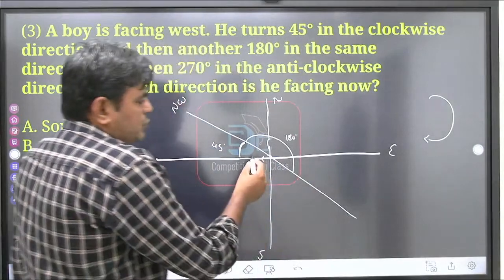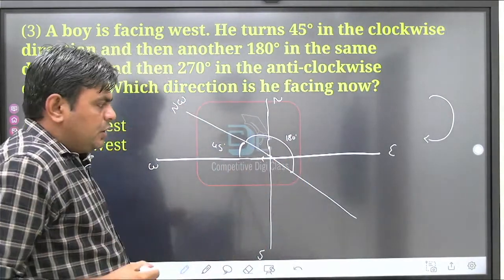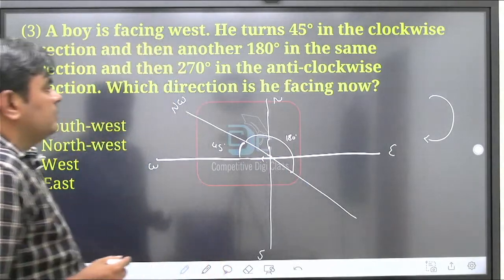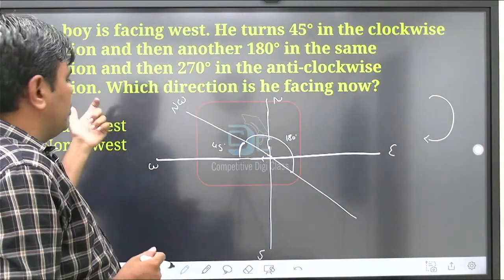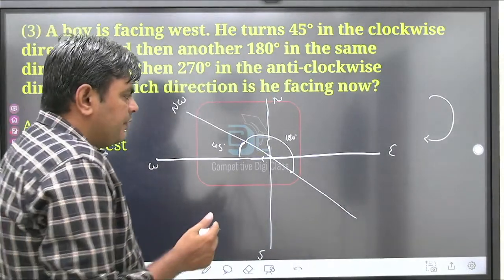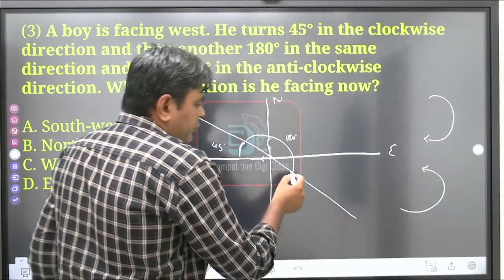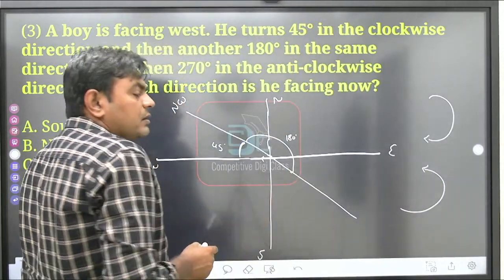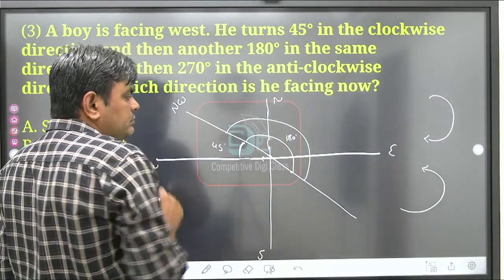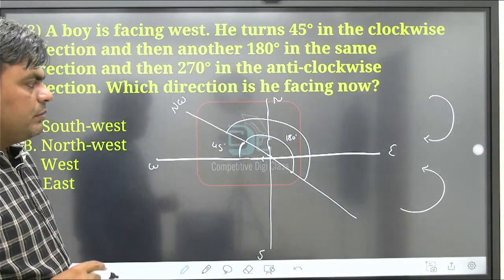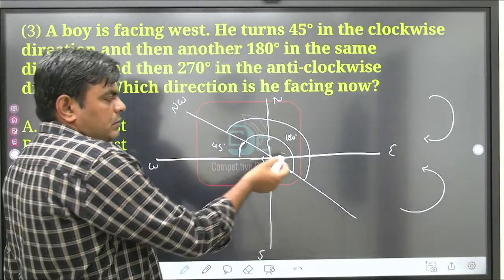Okay, so this is 45, and again we move clockwise, that is 180 degrees. Then 270 degrees in the anti-clockwise direction. Now 270 degrees is moving anti-clockwise, it means in this direction. So from here we need to measure 270. So this is 180 plus 45.